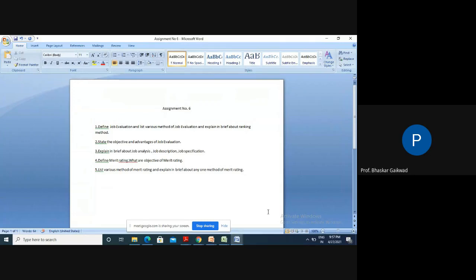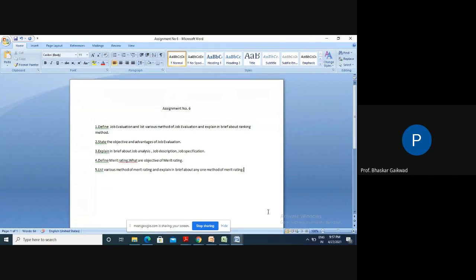So this is the first question. Job evaluation is nothing but deciding the worth of a job. Four methods are there: ranking method, job classification, point method, and factor comparison method. Already we have discussed these, so you can go through them and write any one method.